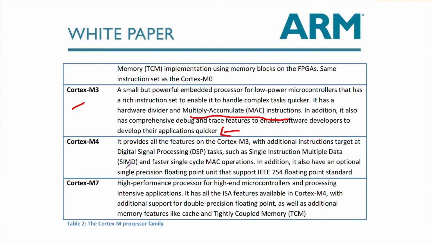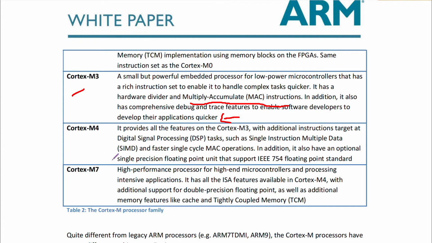The same goes for M4 also, and that is why ARM Cortex M3 M4 series are widely used in embedded applications. So Cortex M4, it also provides all the features that are in Cortex M3. Additionally, it has an instruction set that targets DSP tasks, that is digital signal processing, such as single instruction multiple data and faster single cycle MAC operations. It also has an optional single precision floating point unit that supports the IEEE 754 floating point standard.